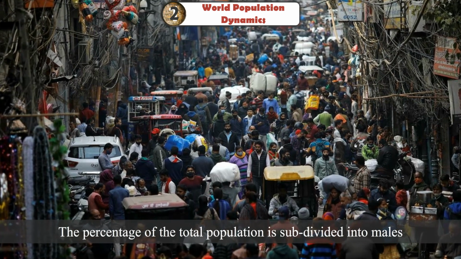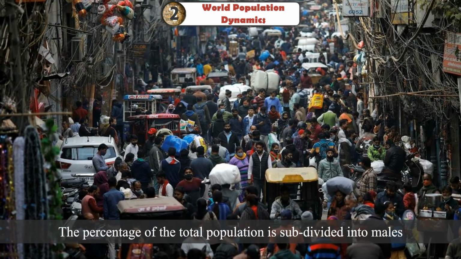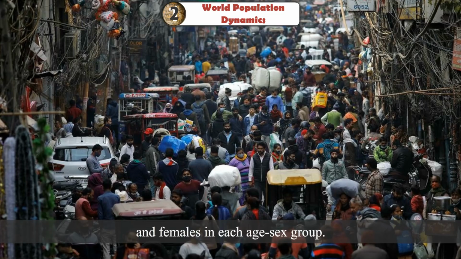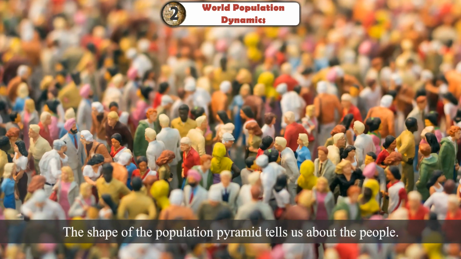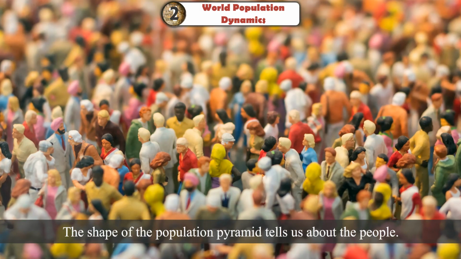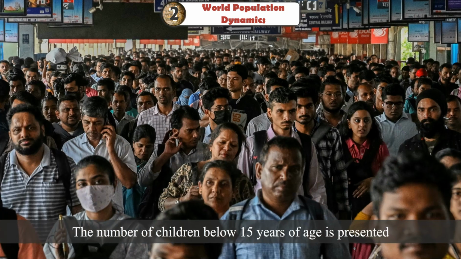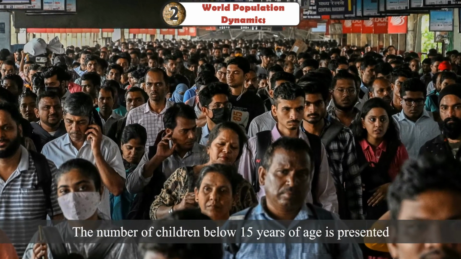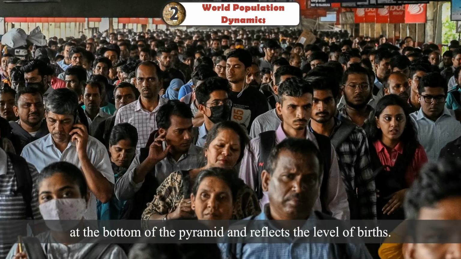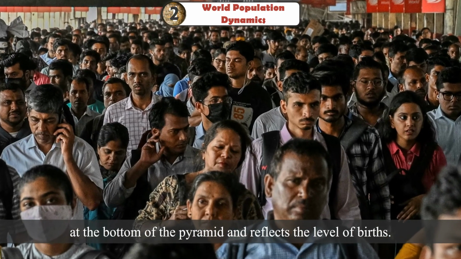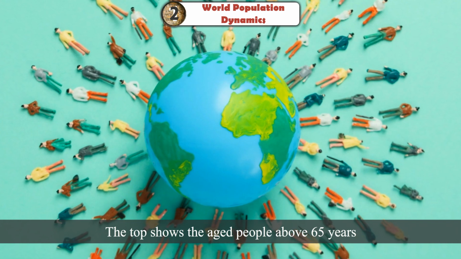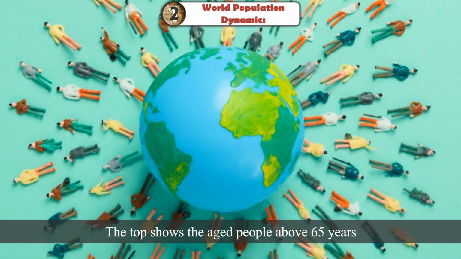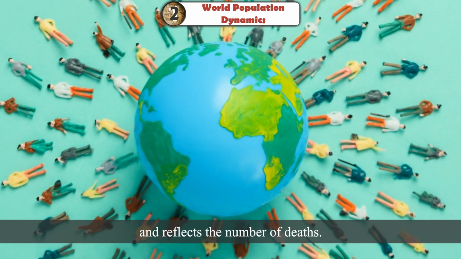The percentage of the total population is subdivided into males and females in each age-sex group. The shape of the population pyramid tells us about the people. The number of children below 15 years of age is presented at the bottom of the pyramid and reflects the level of births. The top shows the aged people above 65 years and reflects the number of deaths.